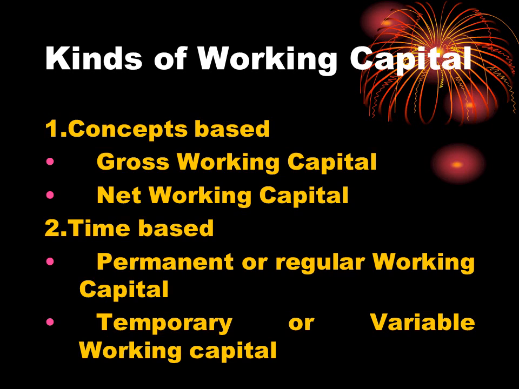The next kind of working capital is divided on the basis of time. On the basis of time, it is classified as permanent working capital and temporary working capital. Permanent working capital is something that the firm should maintain, some minimum amount of raw material, work in progress or finished goods, or bank balance, which a business should carry at all times irrespective of the level of manufacturing.